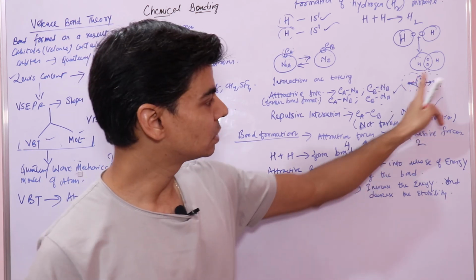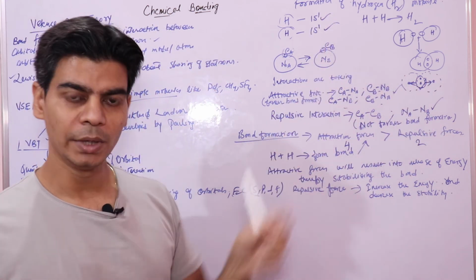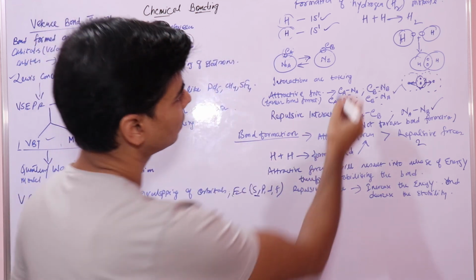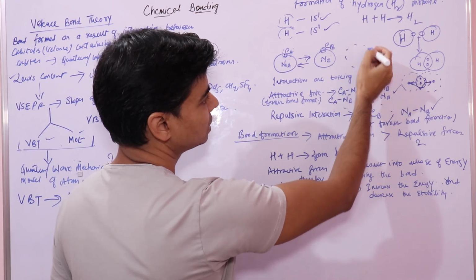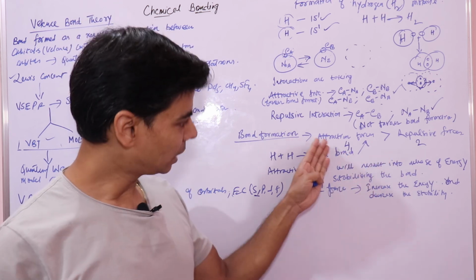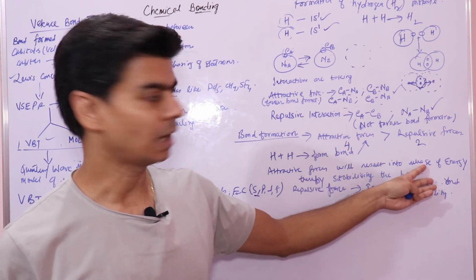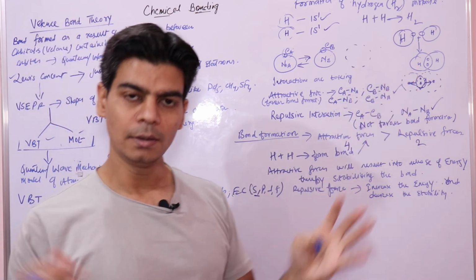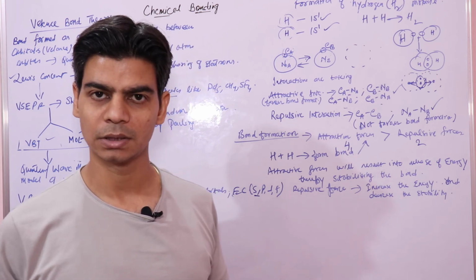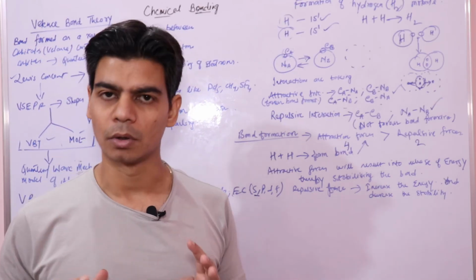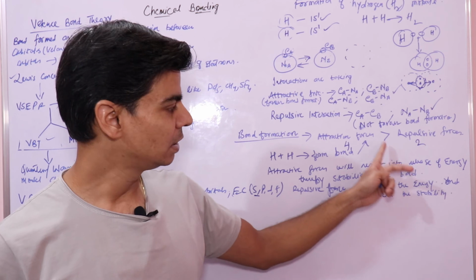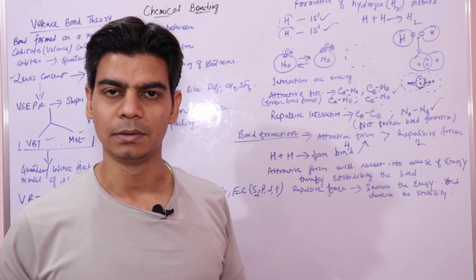These 1s orbitals will overlap with one another, they interpenetrate, because these orbitals are nothing but waves, electron clouds. At this distance of approach, these orbitals overlap to form a chemical bond, and the energy that is released at this point is known as your bond enthalpy.